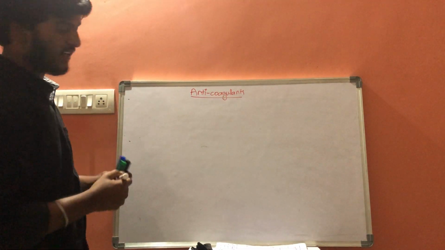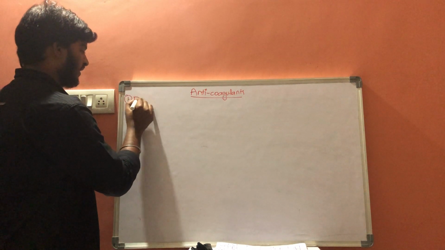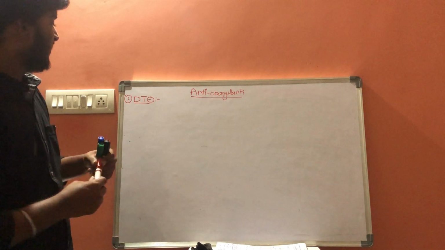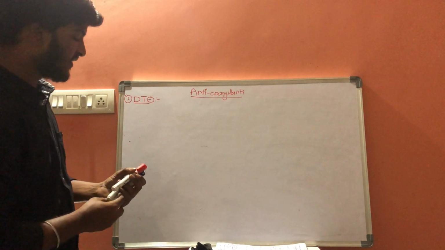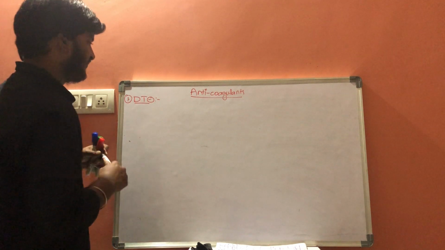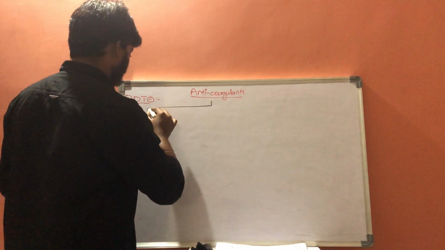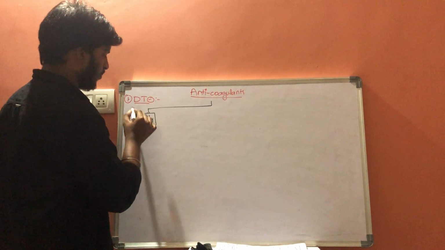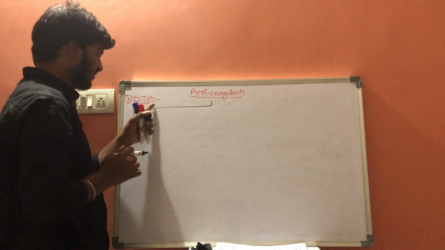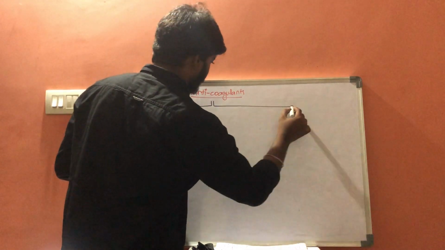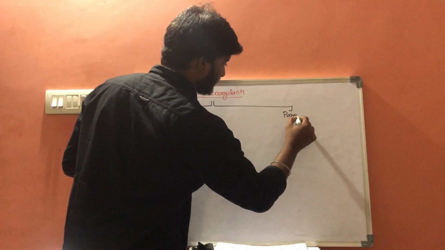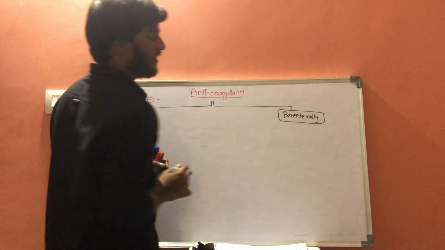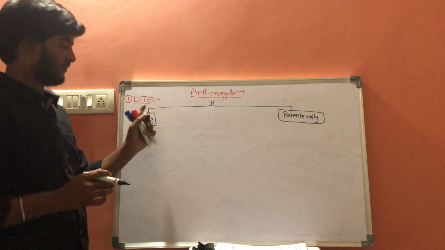The first group of drugs are direct thrombin inhibitors. Again, these direct thrombin inhibitors are classified under two categories. One is orally acting direct thrombin inhibitors, whereas the next one is parenterally acting direct thrombin inhibitors.